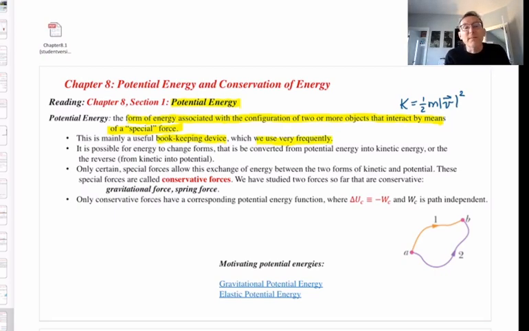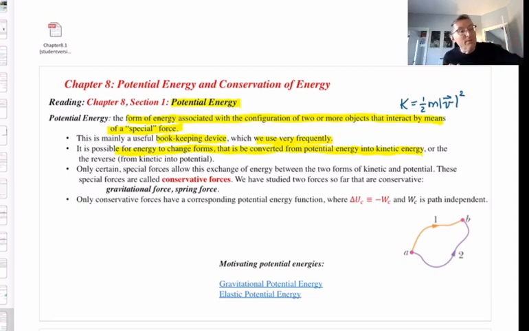One of the things that makes it useful is that under certain situations we will find that the energy can change forms. That is to say, it can be converted between potential energy and kinetic energy. And the transfer can go either way. You can go from potential energy into kinetic energy, or from kinetic energy into potential energy. Okay? You can go either way.